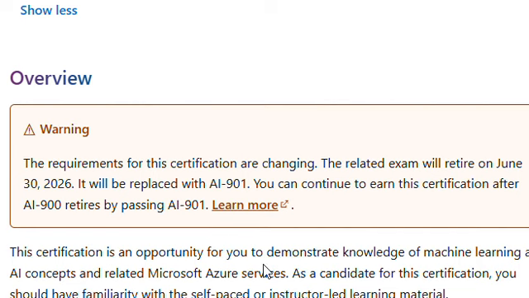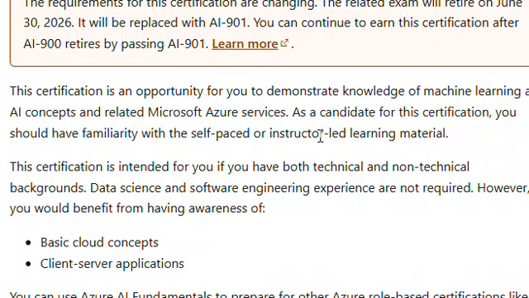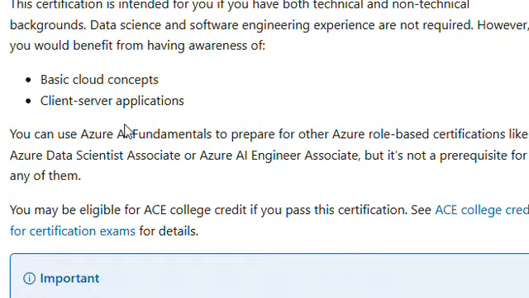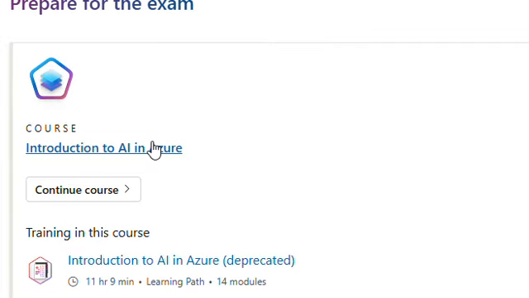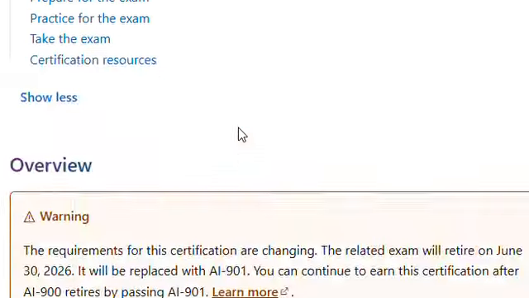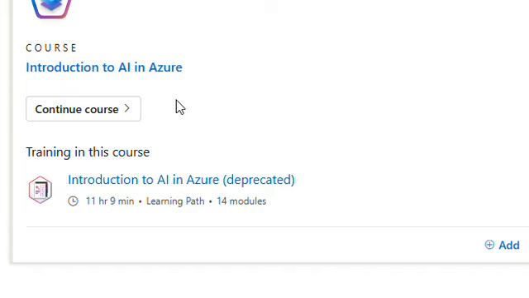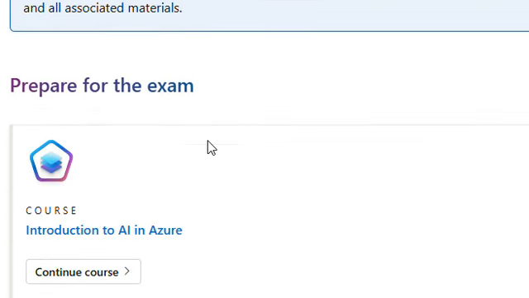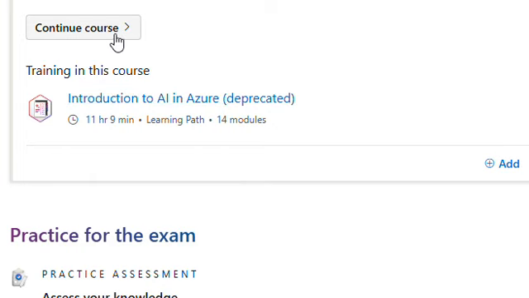This certification is an opportunity for you to demonstrate knowledge of machine learning and AI concepts. It will tell you about basic cloud concepts, client server applications, and likewise. You can prepare for the exam from here. It will give you certain courses that you need to do.